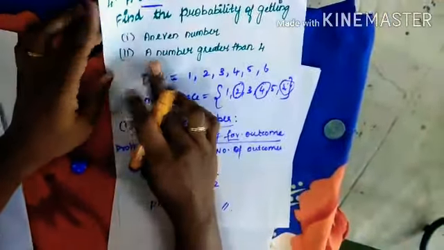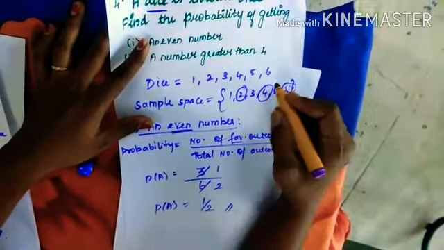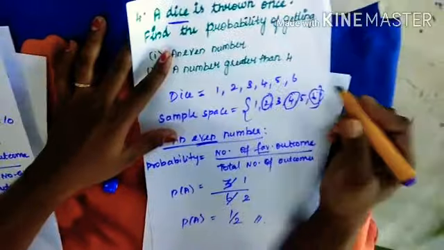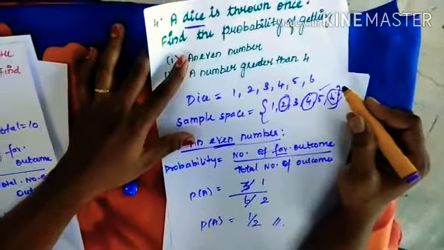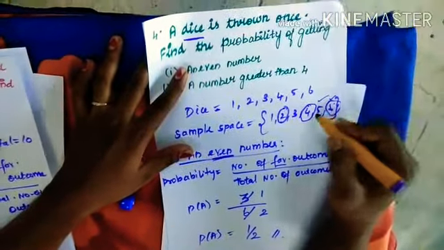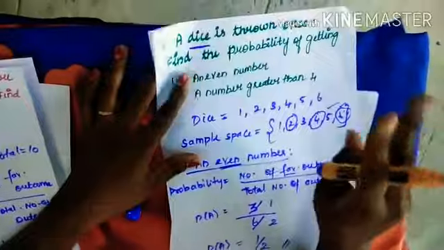Okay. Second problem, a number greater than 4. For a number greater than 4, we are having 5 and 6. So our favorable outcome here is 5 and 6. That is 2 numbers we are having.